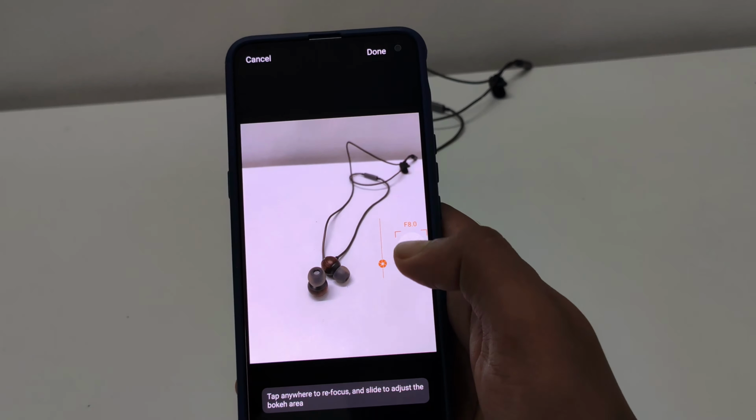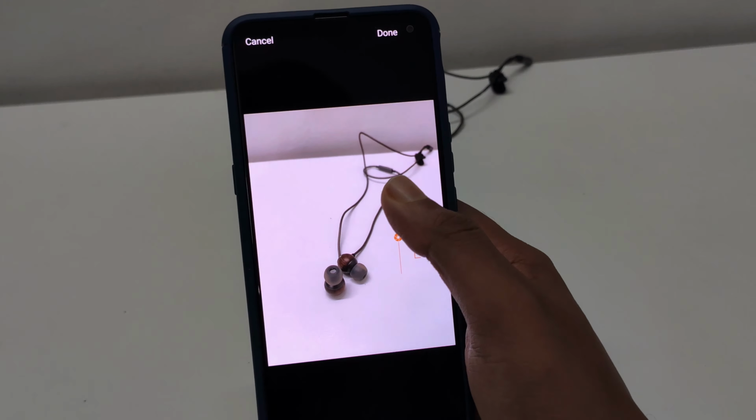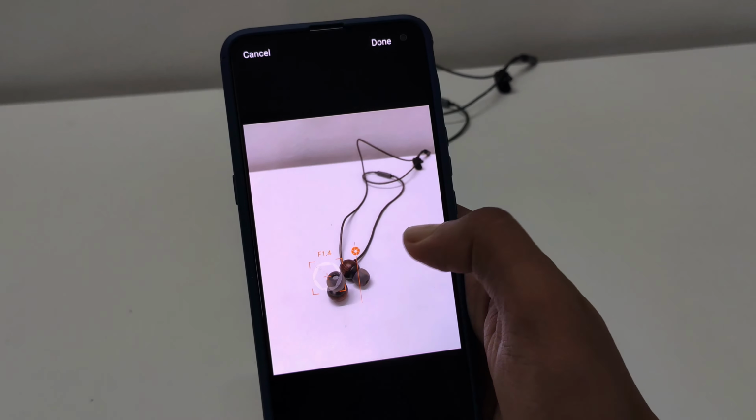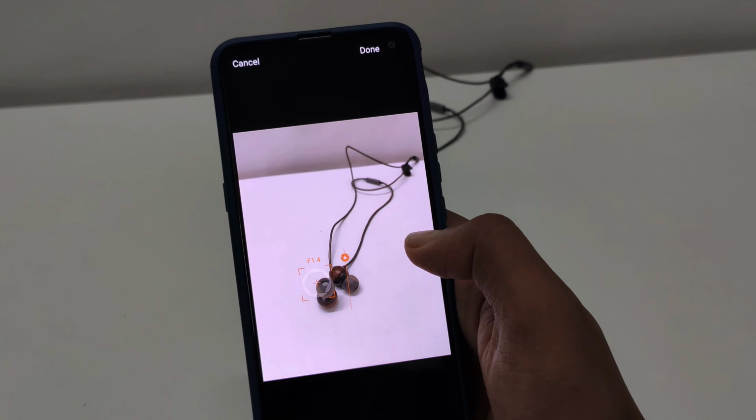But you can go into the gallery, change the bokeh effect, change even the focus of where the bokeh effect has to be given, so your focal point can actually change in the gallery app. So this is really cool, and a lot of people have not talked about it. The reason why I'm talking about this is, firstly, because I need people to know. Secondly, because now the camera app has actually improved their portrait shot. So if you take a portrait now, even without editing it in the gallery using the focal effect change, you get a much more realistic portrait, right?